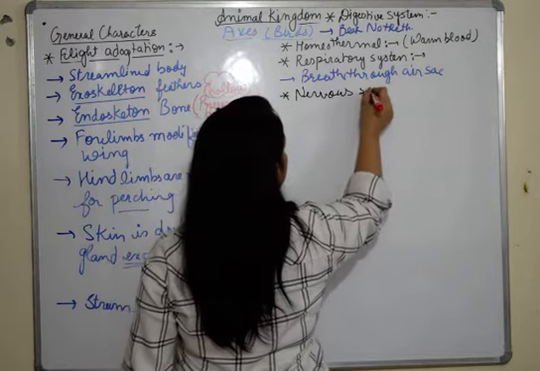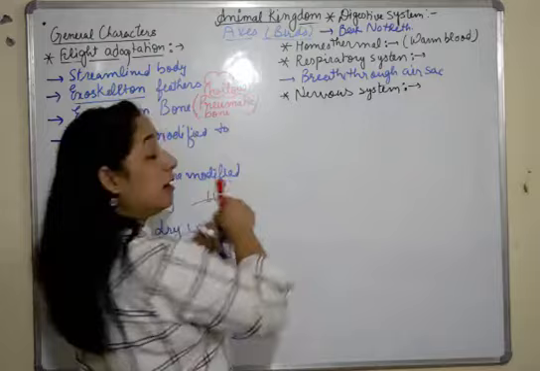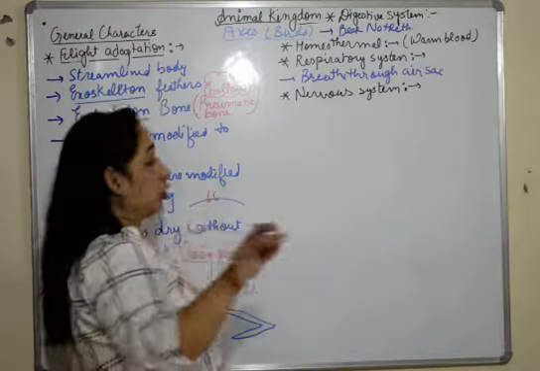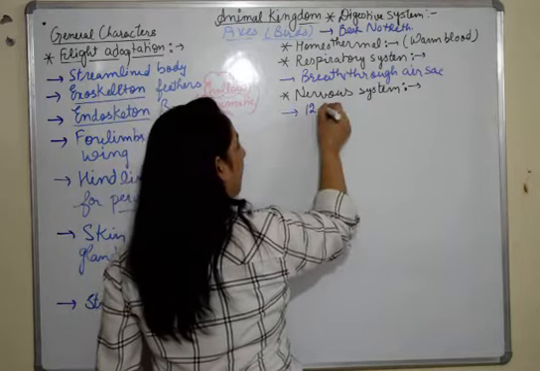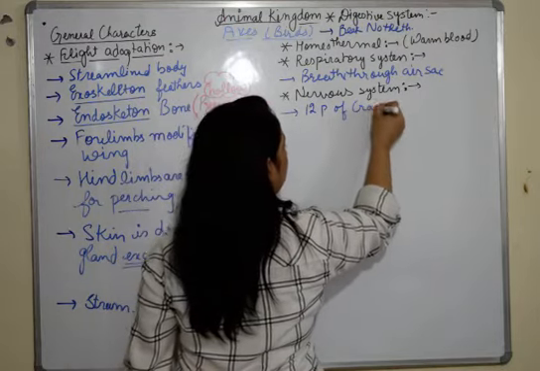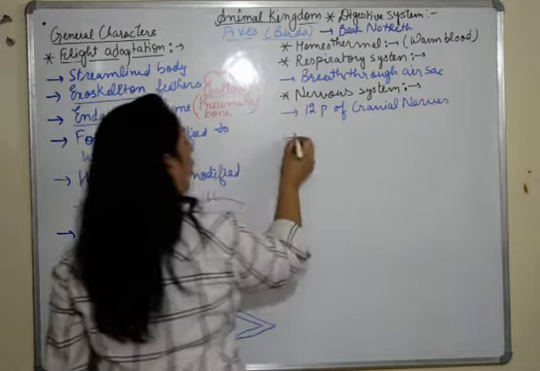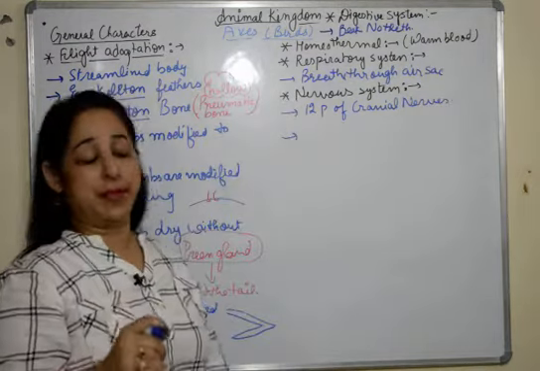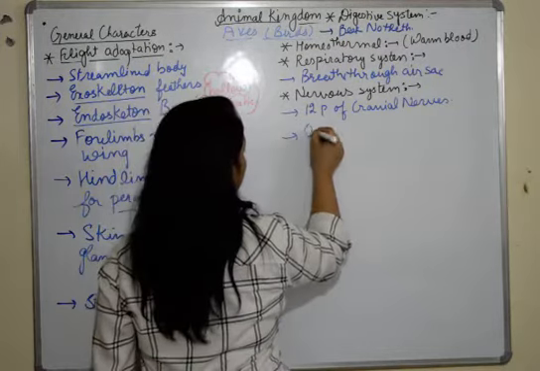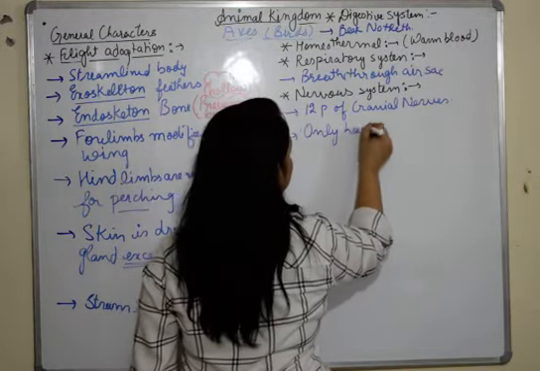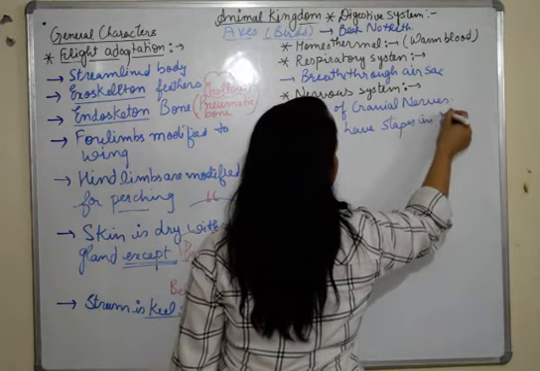Talking about the nervous system. In the nervous system, we'll talk about the nerves and the sense organs also. When I say nervous system, they have 12 pairs of cranial nerves, which is a significant feature of all the vertebrates. In the middle ear, they only have the stapes.